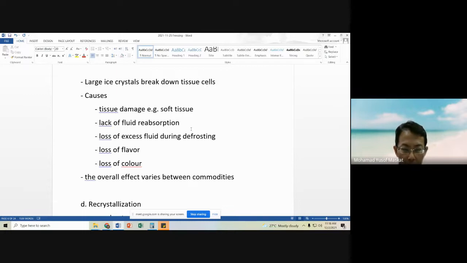Along with the water, there will also be loss of flavor, because certain flavors are water soluble. So when water leaches out of the product, it will carry flavor compounds along with it.